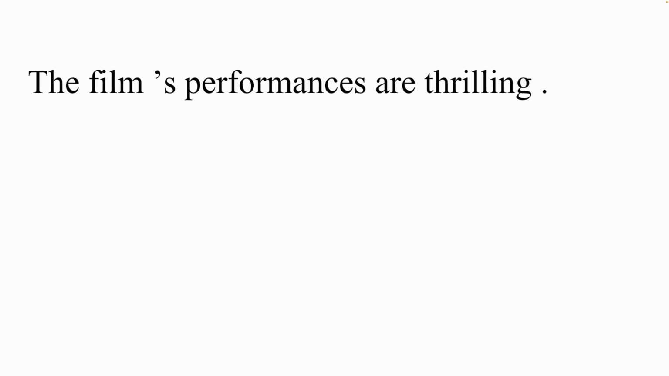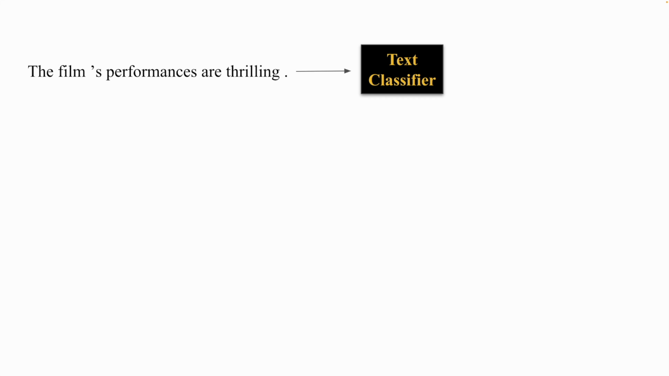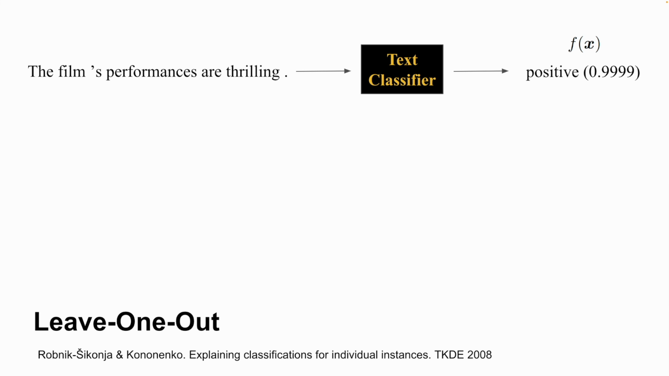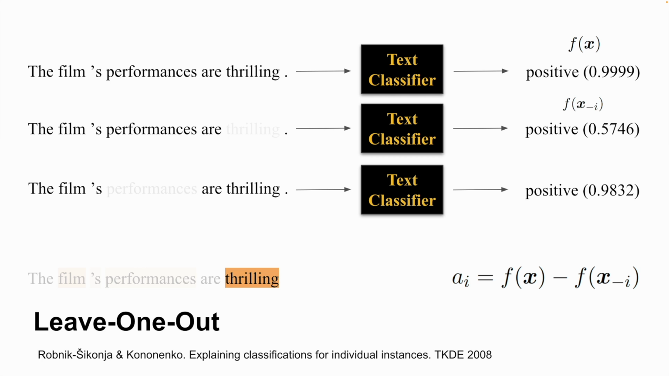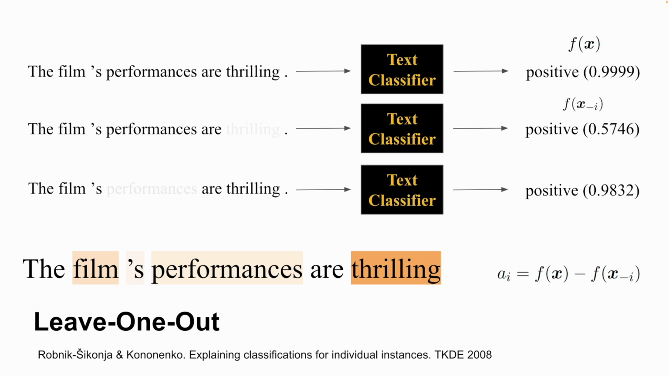When we feed a sentence, "the film's performances are thrilling," to a black box text classifier, it says this is a positive review. But how did each word contribute to this machine's prediction? Leave one out is a well-known method for estimating the attribution of each token to the classifier's output by removing one word at a time, for example, thrilling, and computing the prediction difference between before and after the removal. Repeating the process for every other token results in a leave one out attribution map.